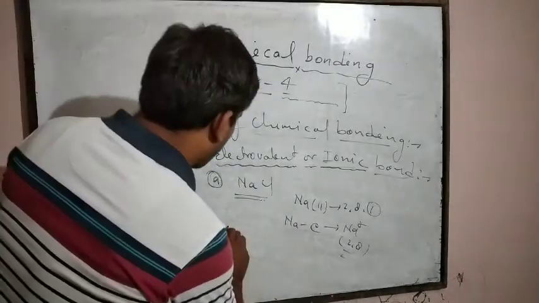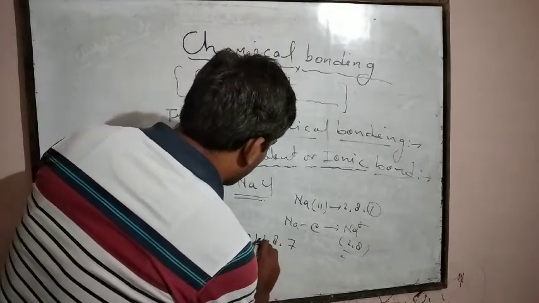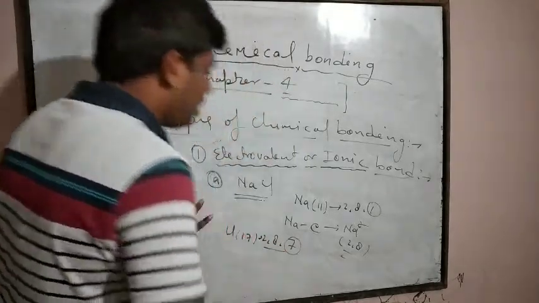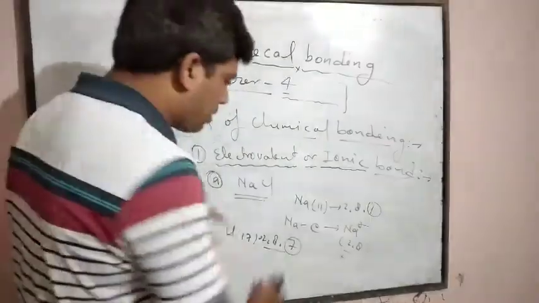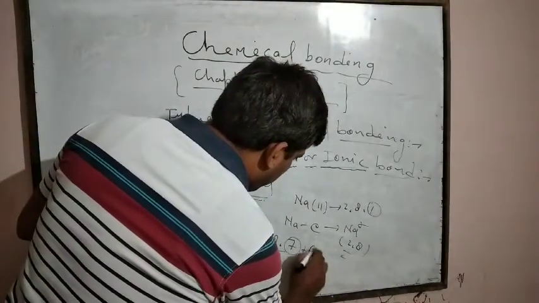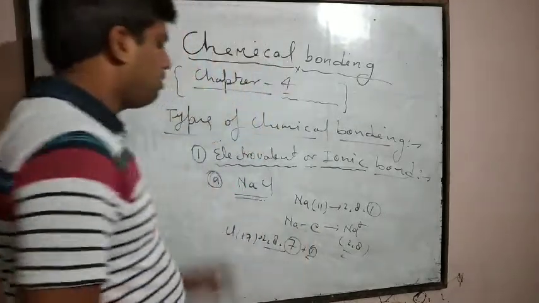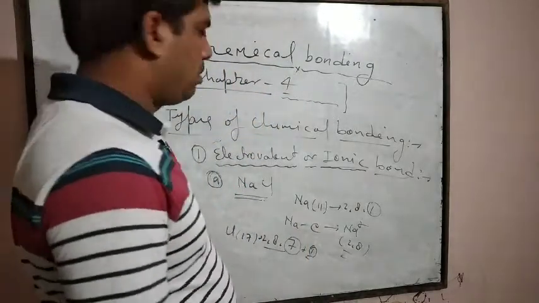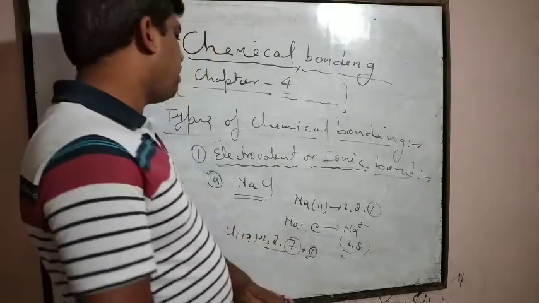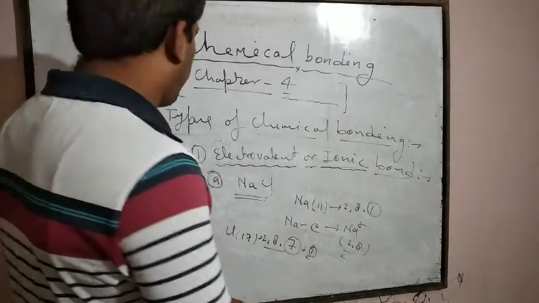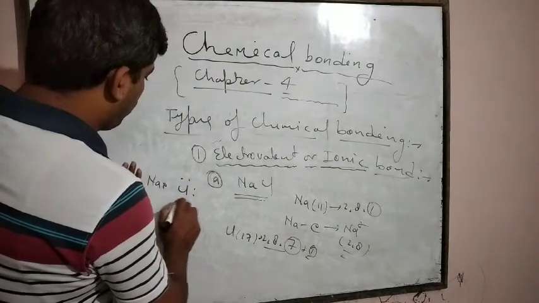Now chlorine, atomic number of chlorine is 17, 2, 8, 7. If chlorine gains one electron, then it completes its octet, that is, 7 plus 1. If one electron is gained from sodium, then it completes its octet and becomes 2, 8, 8. In this way, ionic bond formation takes place between sodium and chlorine. Sodium loses one electron and chlorine gains one electron.